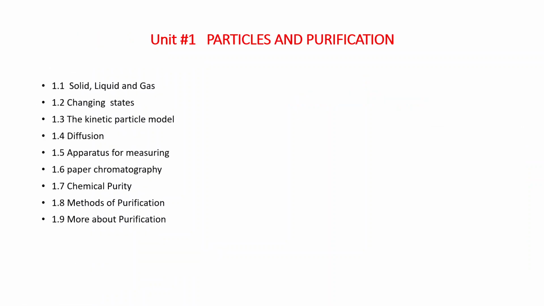Unit 1. Unit 1 is particles and purification. Unit 1 has 9 topics. 1.1 Solid, liquid and gas. 1.2 Changing states. 1.3 Kinetic particle models. Diffusion, apparatus for measuring, paper chromatography, chemical purity, methods of purification, and more about purification. So it consists of 9 topics. But in this lecture, in these slides, we will cover only solid, liquid and gas. So we will start our first topic, solid, liquid and gases.